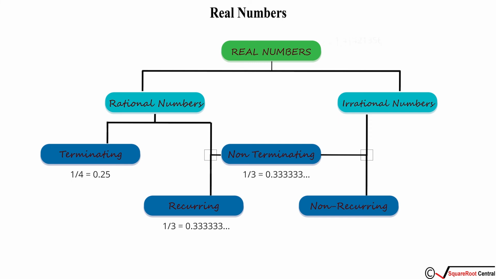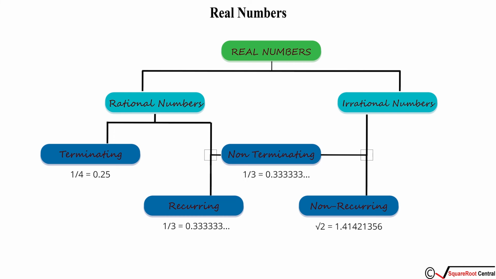Similarly, root 2 is an example of a non-terminating but non-recurring decimal number. Now if you notice the value of root 2, that is 1.41421356, this goes on. This is not terminating anywhere. However, you will see that no number is repeating itself endlessly, and therefore non-recurring.